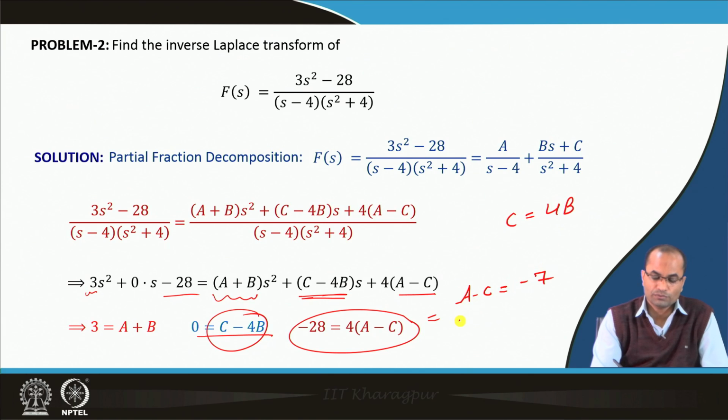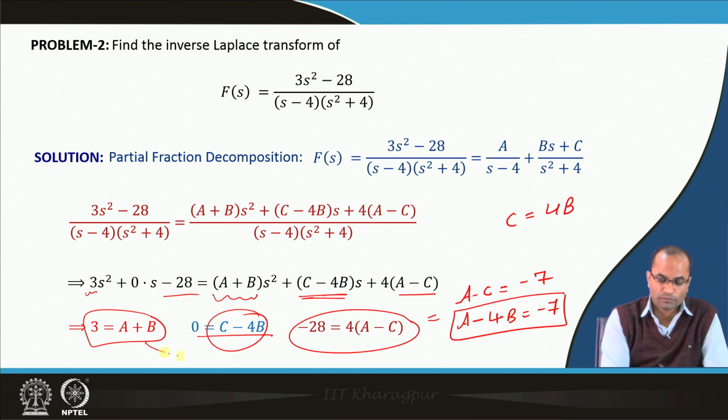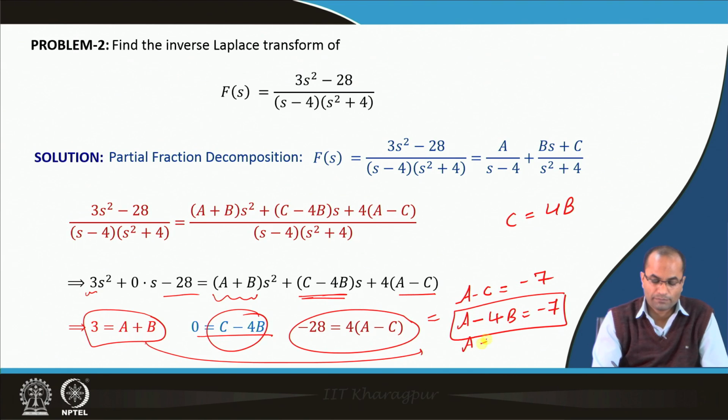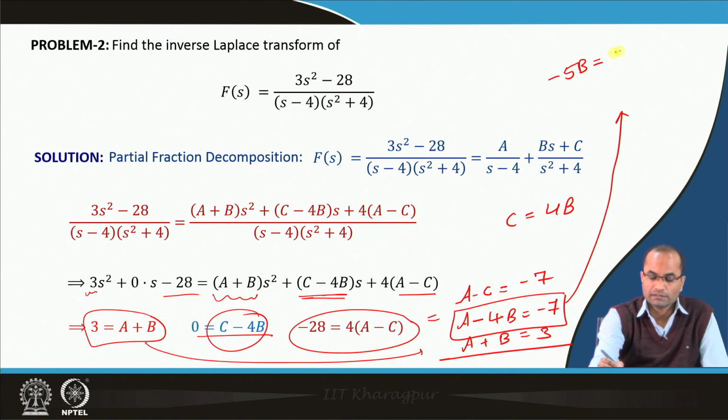So we can substitute: A minus 4B is equal to −7. This is one equation in A and B, and the other equation is A + B equal to 3. Solving these equations, if we subtract, the A will get cancelled and we have −5B equal to −10.